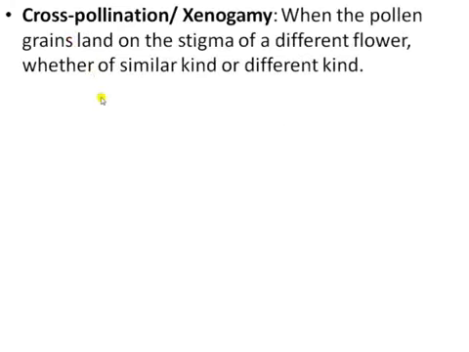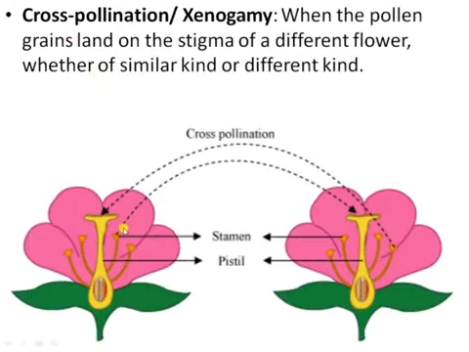Next is cross-pollination. In cross-pollination, the pollen grains land on the stigma of a different flower. From here, several pollen grains are present. When they land on the stigma of a different flower, whether of a similar kind or a different kind, that is cross-pollination.